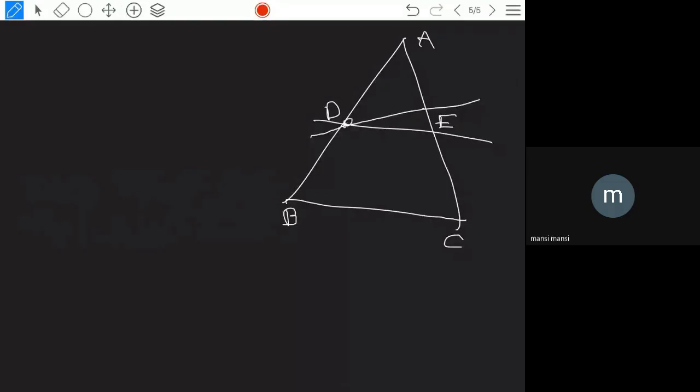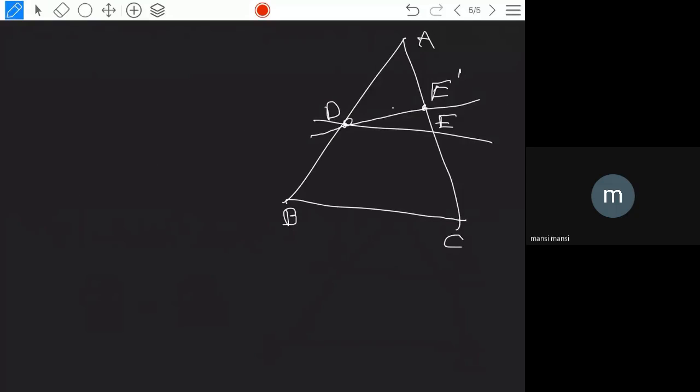Let us consider that point as E dash. So DE dash is parallel to BC.